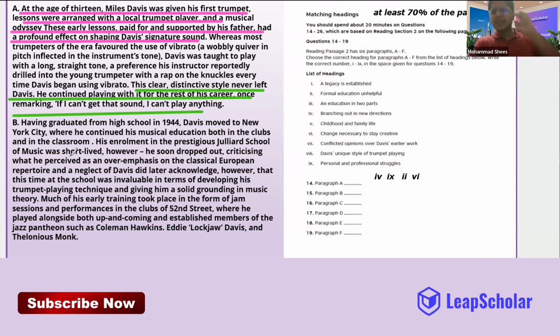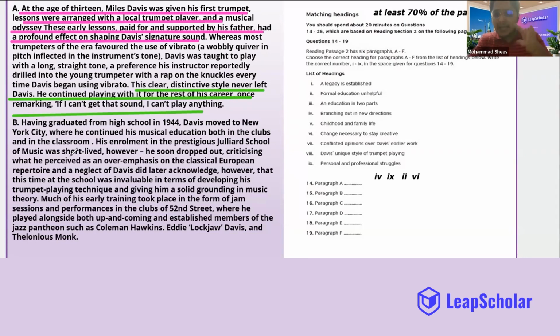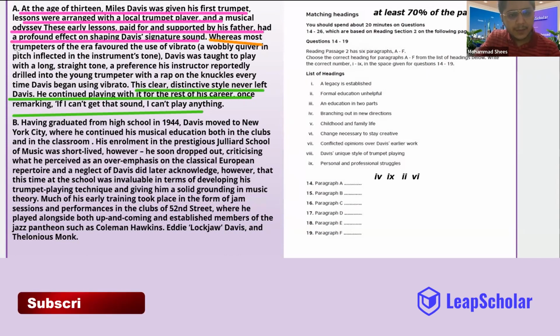Now I'm going to read between the lines to verify, looking for something that might undermine whatever I have underlined. Whereas most trumpeters of the era favored the use of vibrato, Davis was taught to play with a long, straight tone.